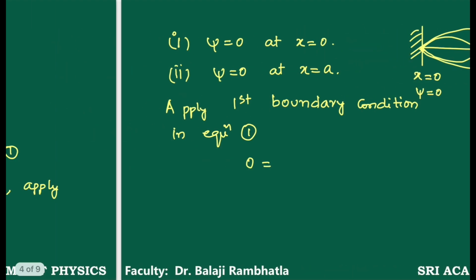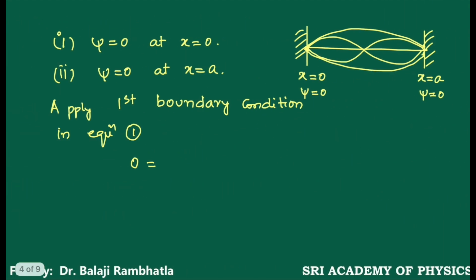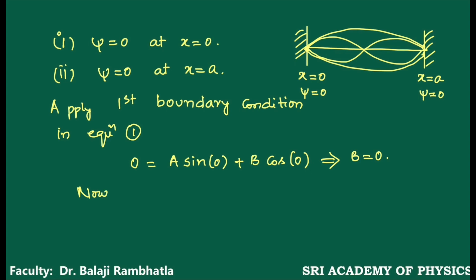So 0 is equal to, what is the x value? 0. So this becomes 0 = A sin 0 + B cos 0. Now from this it is clear that B is equal to 0. Now the general solution can be written as,